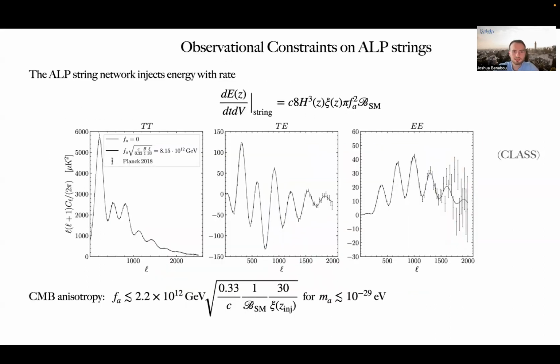Once we have determined the energy emission rates of the various particles from the network and their branching ratios to the standard model, we then know the total energy injected into the primordial plasma and can then use data to set constraints on Fa. For example, for string networks which survive until the time of the recombination, we explicitly computed the modification to the CMB anisotropy and used Planck 2018 data in order to set an upper bound on Fa around 2 × 10⁻¹² GeV.